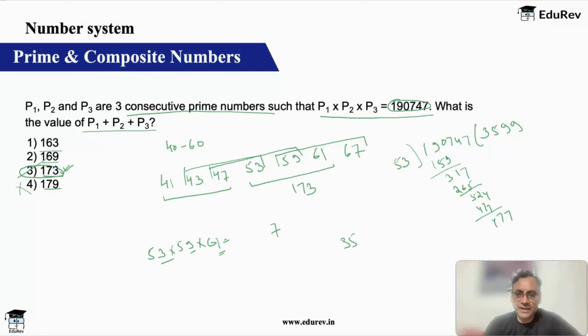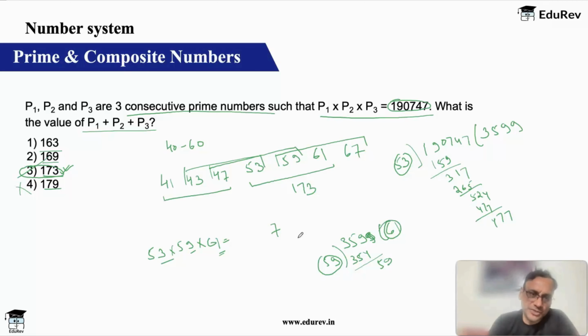Now 3599. Let's divide it by 59. So I get 6 times 354. I get 354. So I get 5 and 9. So 1 times. So obviously you can see 53, 59 and 61. Okay, so that is the answer. Though this was not required, this was just to check whether our answer is correct or not.